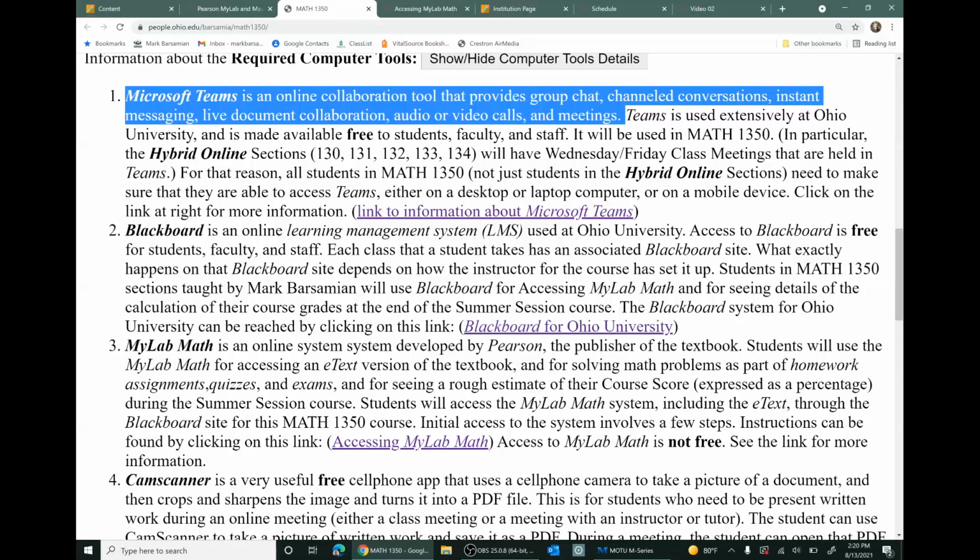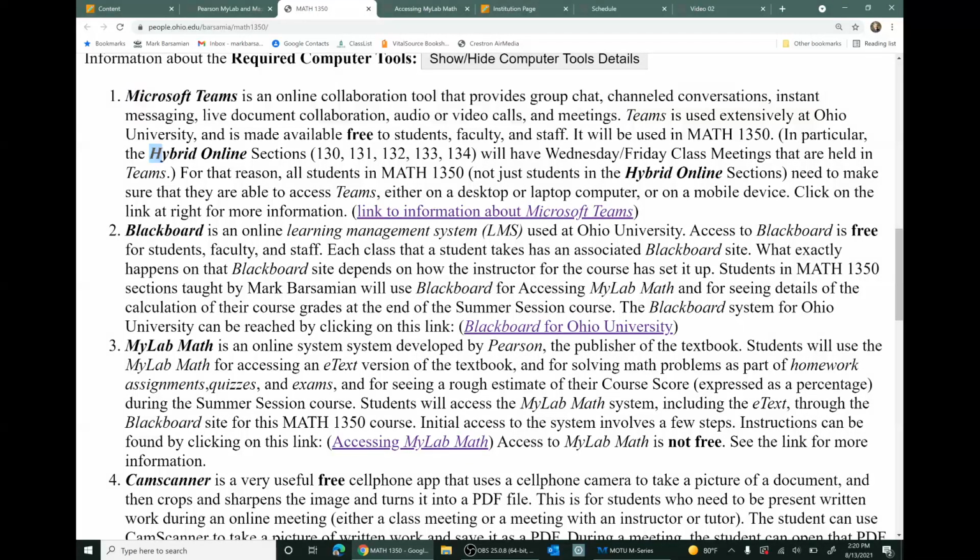If you're in one of the hybrid online sections of the course, you'll have to have Microsoft Teams installed in order to take part in the Wednesday, Friday class meetings. So if you're in one of the hybrid online sections, sections 130 through 134, you'll need to get Microsoft Teams configured right away, the very first day of the semester, in order to be ready for your Wednesday class meeting.